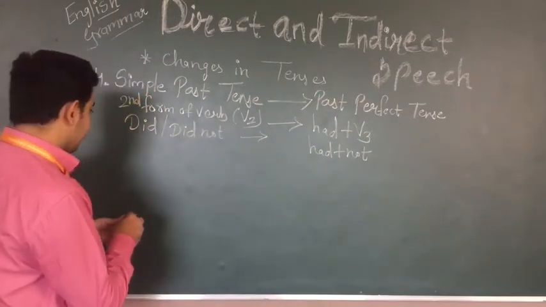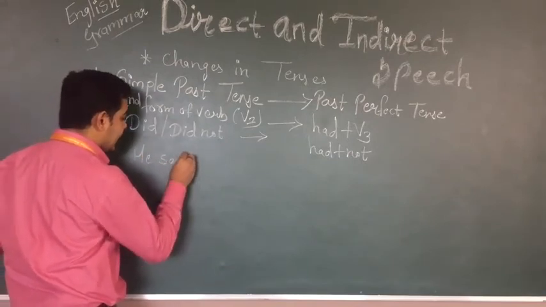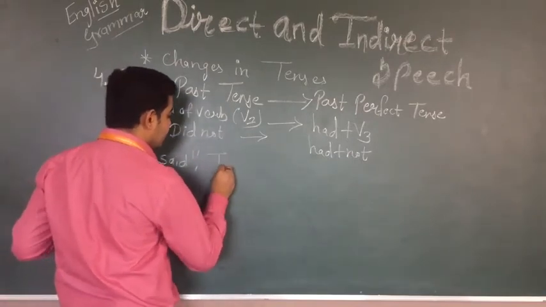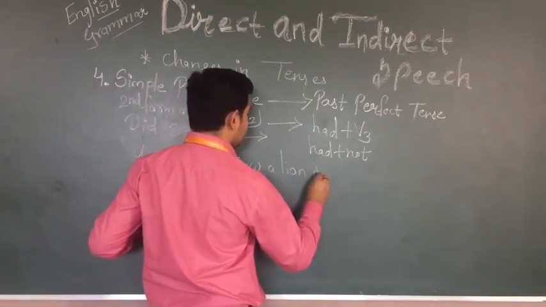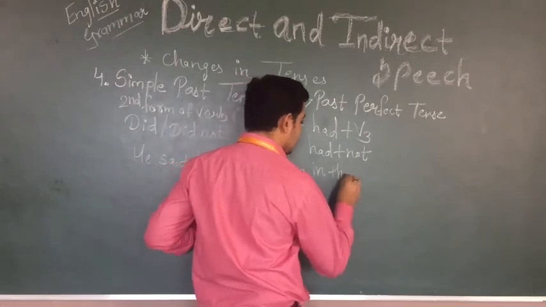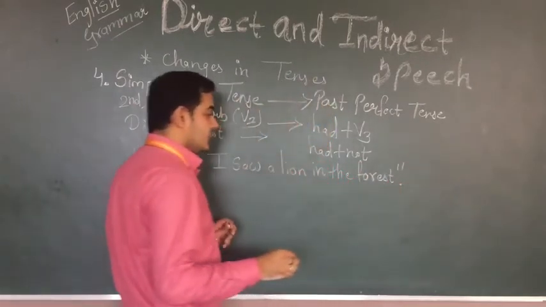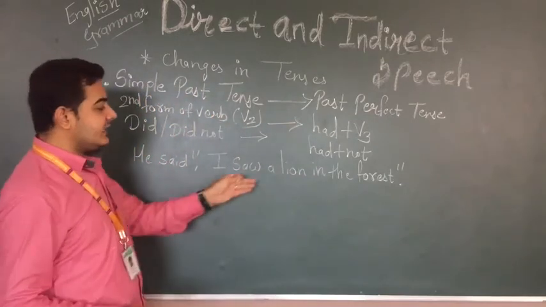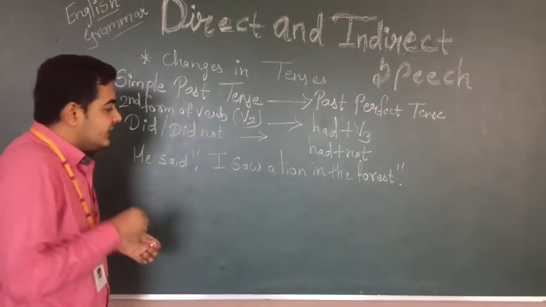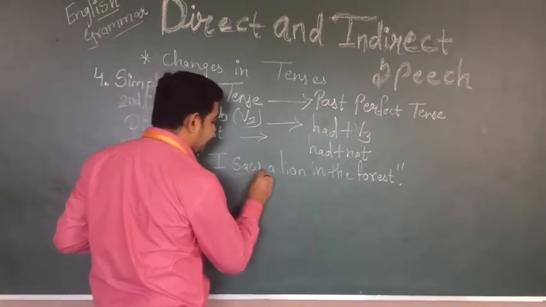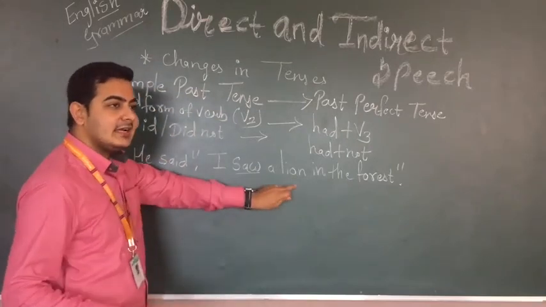I can write the example for you. He said, I saw a lion in the forest. This means he saw a lion in the forest. I saw is the second form of verb. This means it indicates that this is simple past tense.